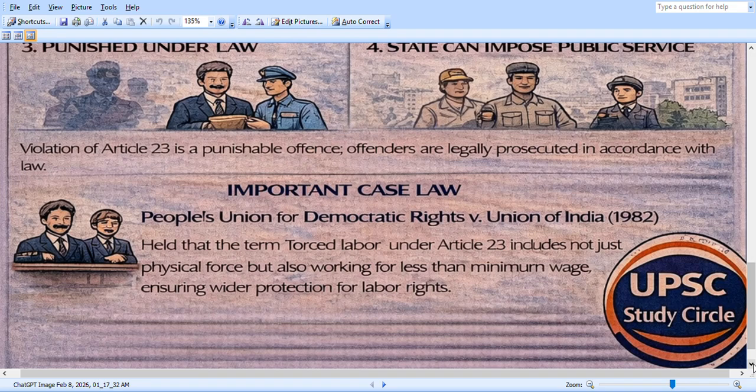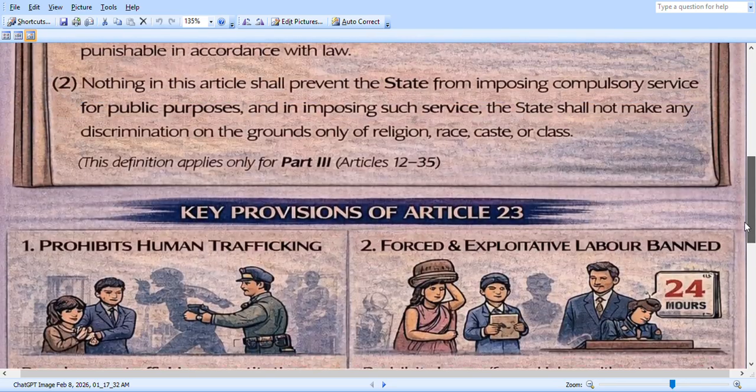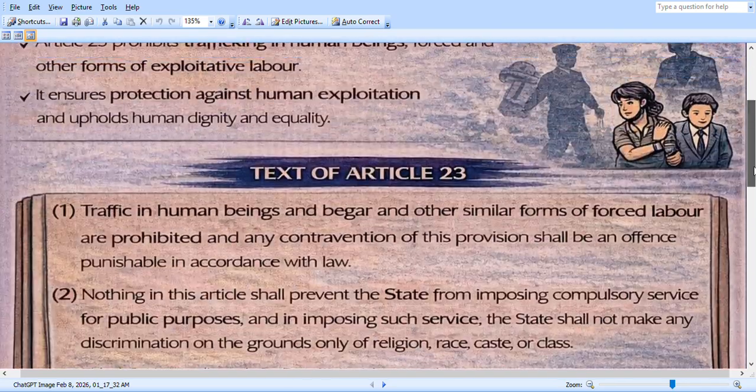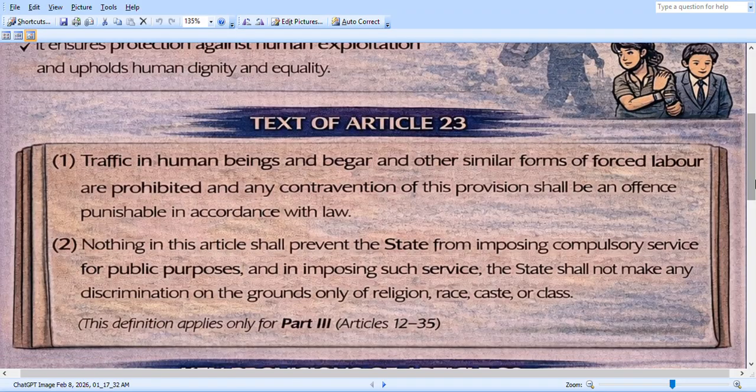So Article 23 comes under labor rights also. It's an important case, People's Union for Democratic Rights versus Union of India. Very important definition is this Article 23.